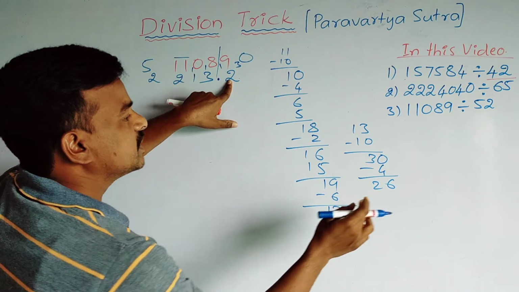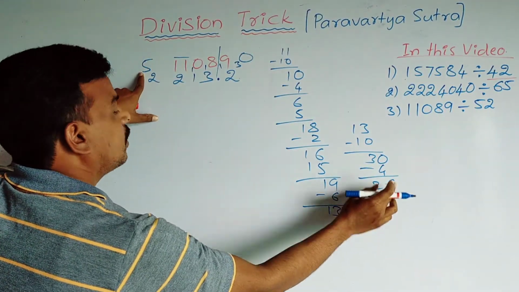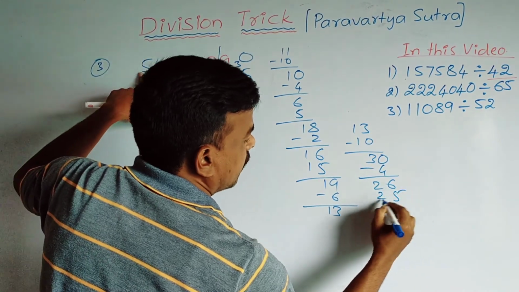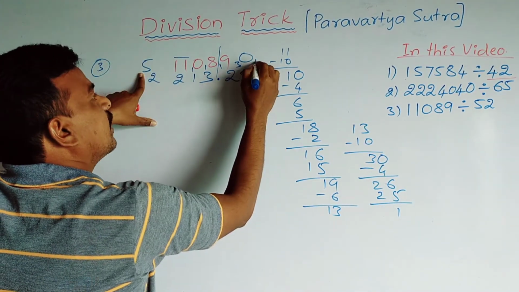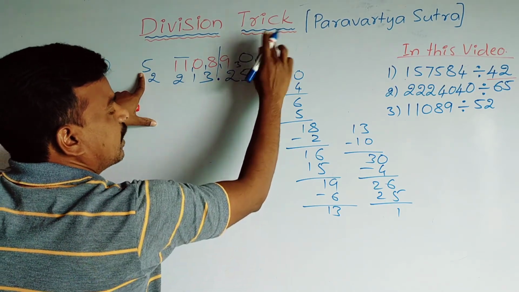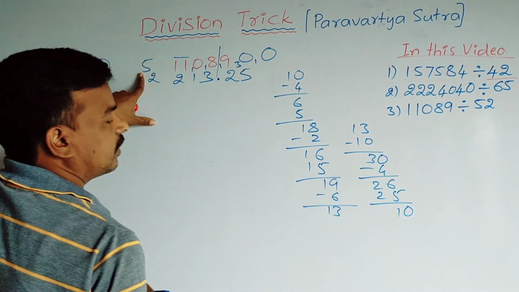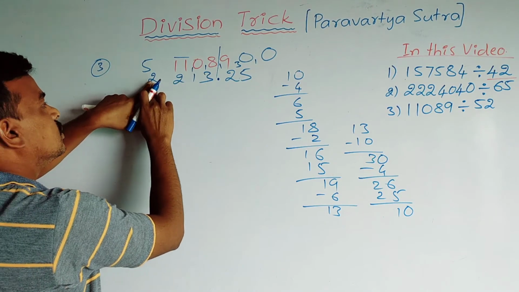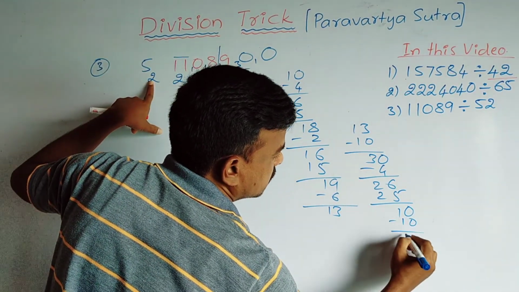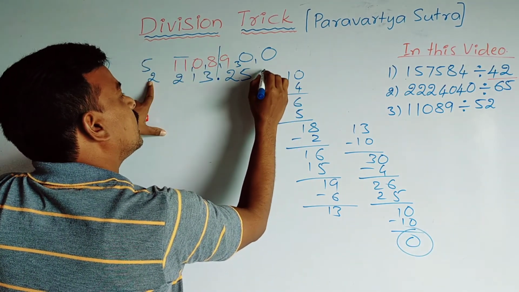Okay, how many times does this 26 go in the 5 table? 5 5 is 25, and 1 you write before this. One more 0 you have to write and it becomes 10. And next this 2 into 5, 2 5 is 10, so here the subtraction is 0, so here 0 will come.